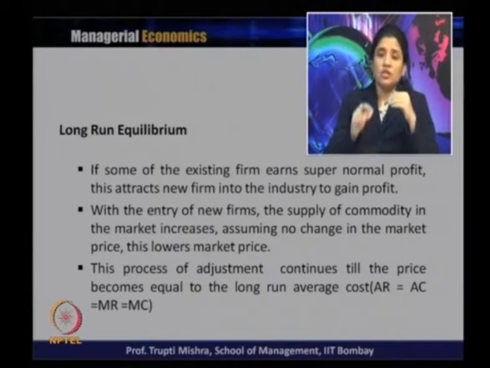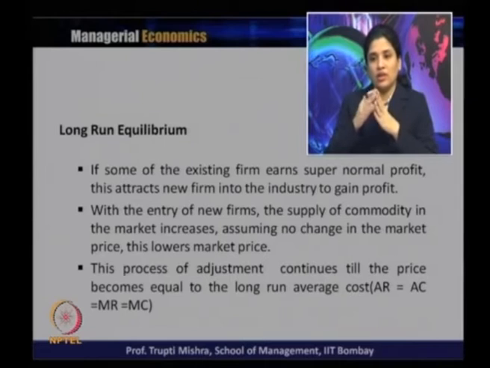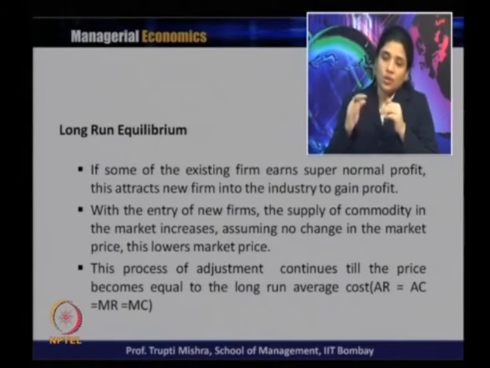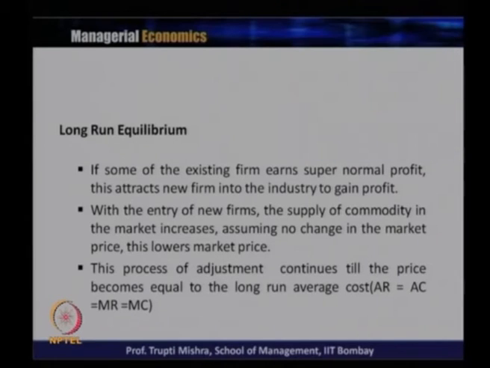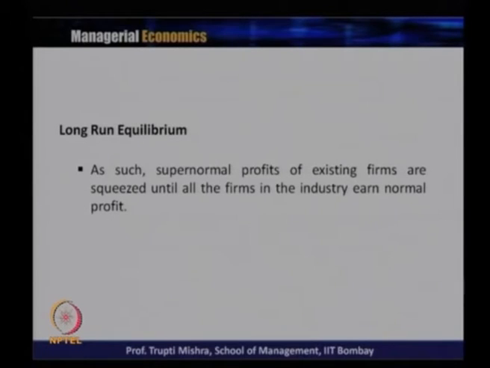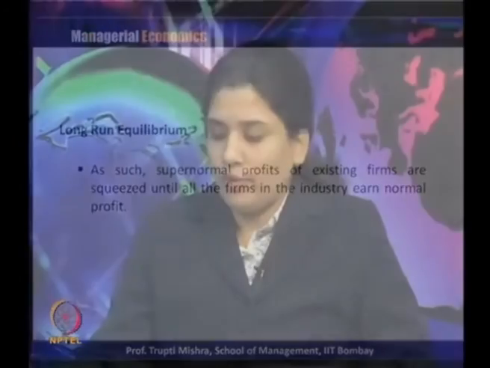The process of adjustment continues until the price equals the long run average cost, that is, average revenue is equal to average cost, which is again equal to marginal revenue and marginal cost. So this is a case of normal profit, where average revenue is equal to average cost. The entry of new firms will continue until all the firms are getting only the normal profit in the market. So the supernormal profit of the existing firms is squeezed until all the firms in the industry earn the normal profit.